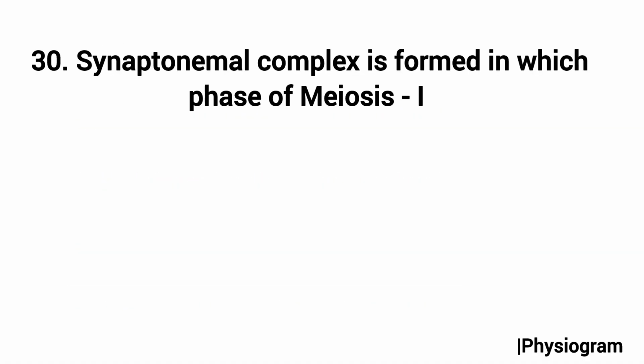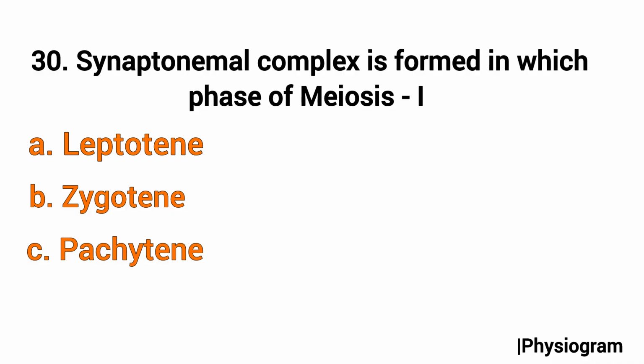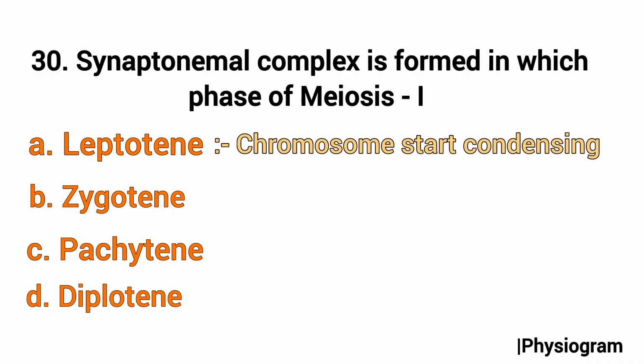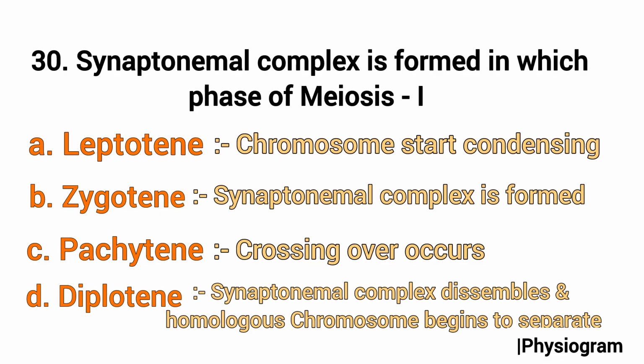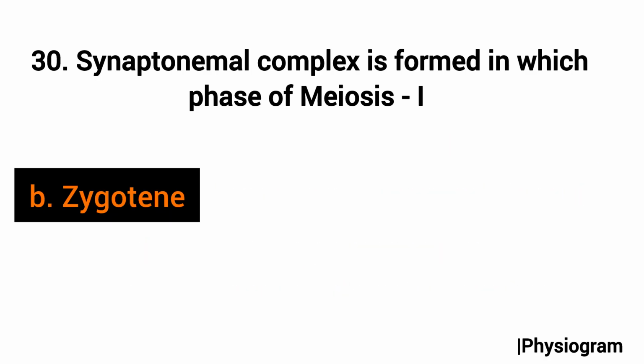Next, the last question, question number 30, is from the cell division chapter. The synaptonemal complex is formed in which phase of meiosis 1? Options are A, leptotene; B, zygotene; C, pachytene; and D, diplotene. A, the leptotene, is when the chromosomes start condensing. B, the zygotene, is when the synaptonemal complex is formed. C, the pachytene, is when crossing over occurs. And D, the diplotene, is when the synaptonemal complex disassembles and the homologous chromosomes begin to separate. So the correct answer will be option B, that is the zygotene.